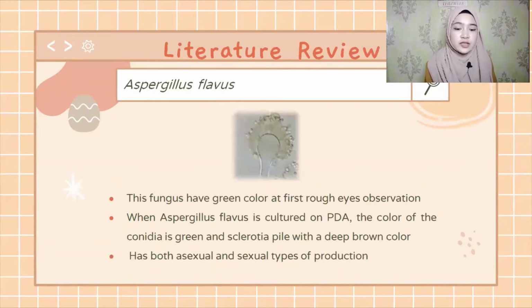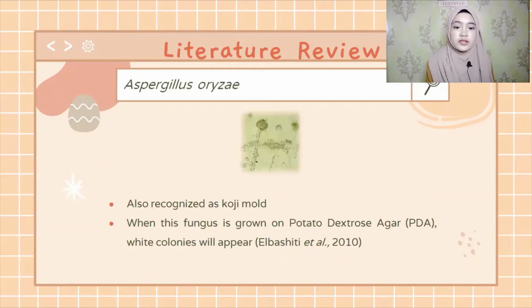Next, for Aspergillus flavus, this fungus has green color at the first rough eye observation. This fungus has both sexual and asexual reproduction. Next, Aspergillus oryzae is also recognized as Koji mold, and when this fungus is grown on PDA, white colonies will appear, according to Albashiti et al. 2010.